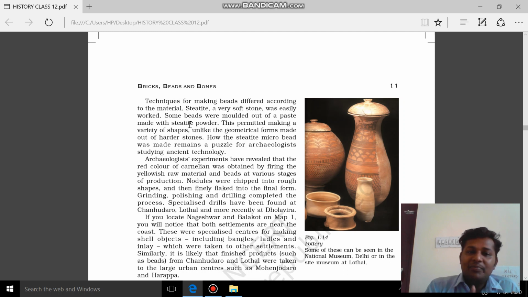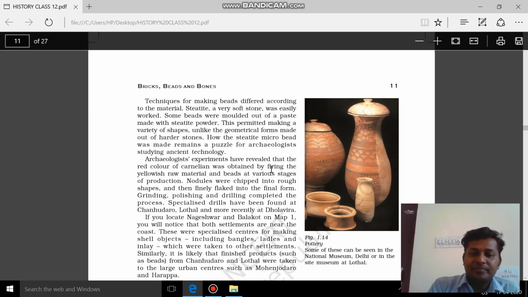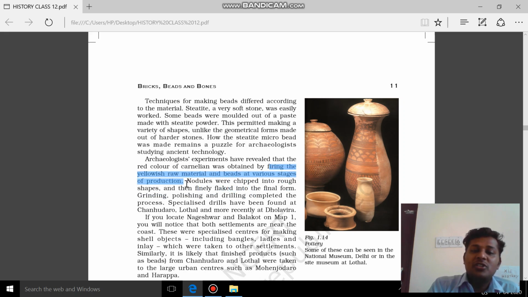And the technique depends on the material it is used. What kind of technique it has to apply depends on the material that is being used. The second material, we can take the example of another material, the red color carnelian material. When it is used to make a bead, it is obtained by firing the yellowish raw material and beads at various stages of production. So firing is used in this carnelian stone, when we use it, firing is used, okay,